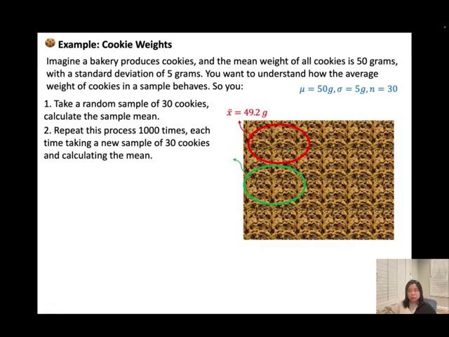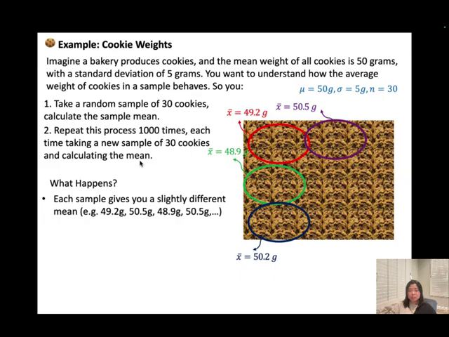Now, I'm gonna do the same thing. I pick 30 cookies from this part again, measure the weight of the cookies, and then use the formula to calculate the sample mean. This time, my sample mean is equal to 48.9. I'm gonna keep working on it, and I get different sample means for each 30 cookies. So what happens? Each sample gives you a slightly different mean. You can see that it is really close to 50 grams.